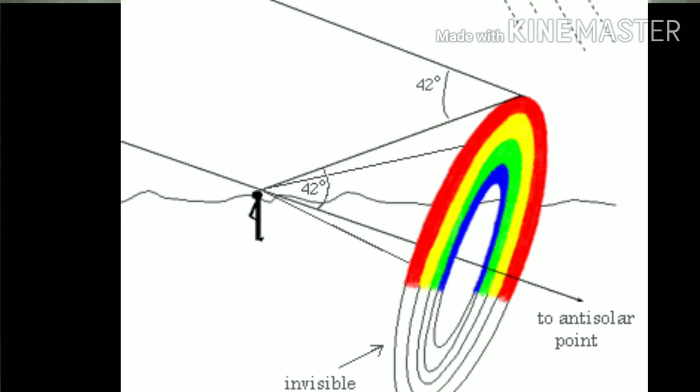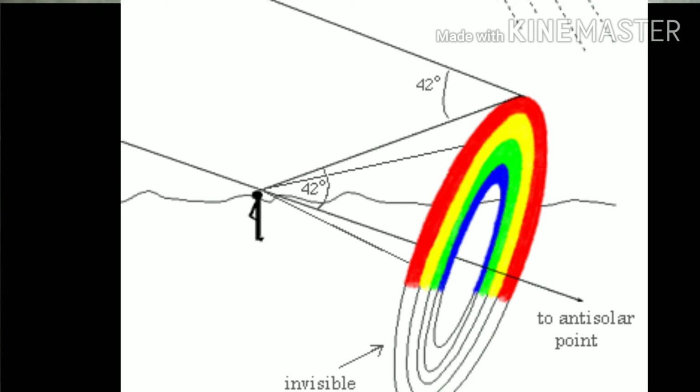Millions of water droplets are falling, and on the water droplets on the same side as the observer, only sunlight rays falling at an angle of 40 to 42 degrees. Actually, the rainbow we are seeing is a two-dimensional arc. No, it is not a flat two-dimensional arc. It is a three-dimensional cone.